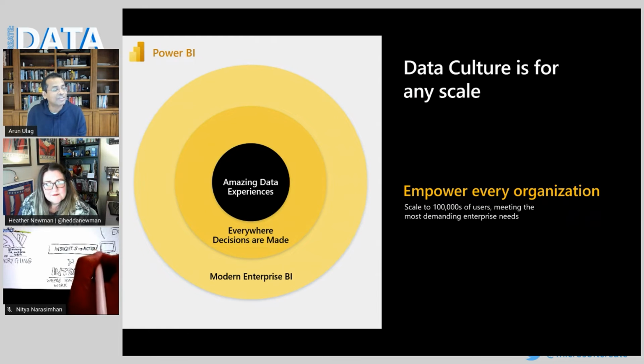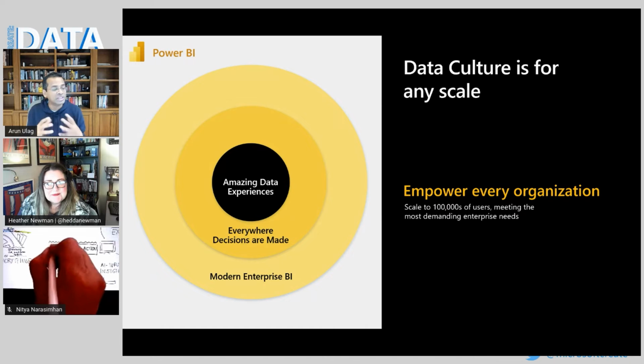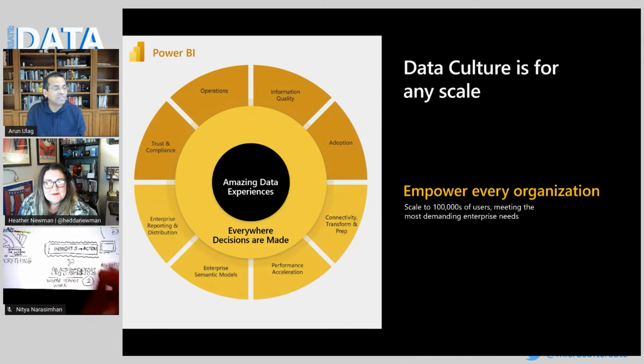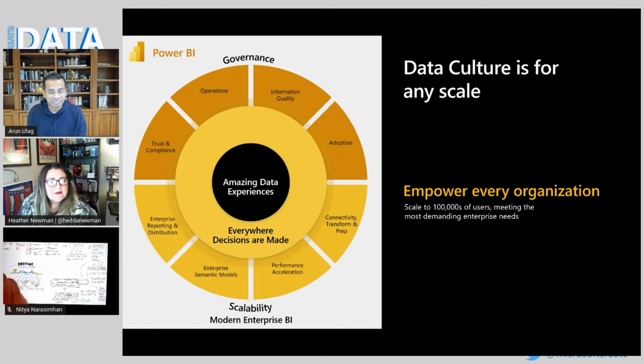And the third area of investment for us is what we refer to as modern enterprise BI: how do we help the world's largest organizations scale, manage, and govern Power BI? And here we have a host of capabilities as well.